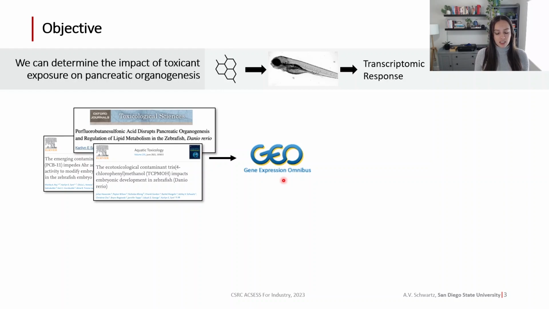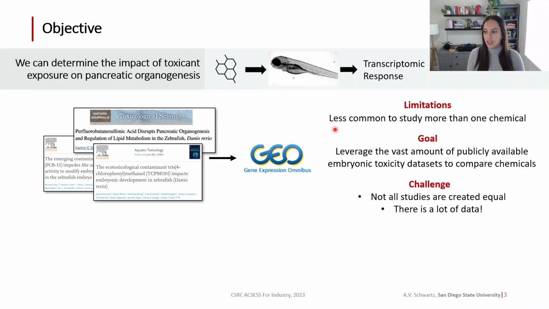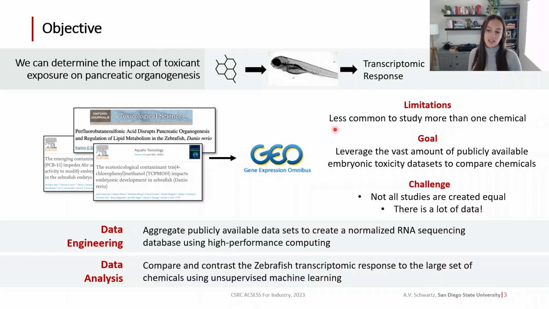A big limitation to a lot of these studies, including ours, is that it is a lot less common to study more than one chemical. So my goal is to leverage the vast amount of publicly available embryonic toxicity datasets that already exist to compare the transcriptomic response to a variety of different chemicals, to learn more and hopefully build more predictive models in the future. A big challenge is that not all studies are created equal, and there's a lot of data to deal with. So two big tasks that we have to tackle are data engineering and data analysis, which I will go into in depth in just a second.